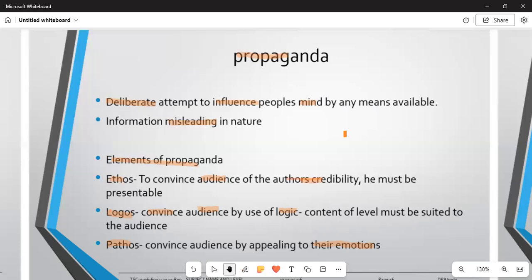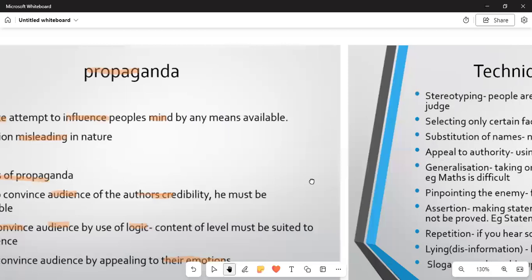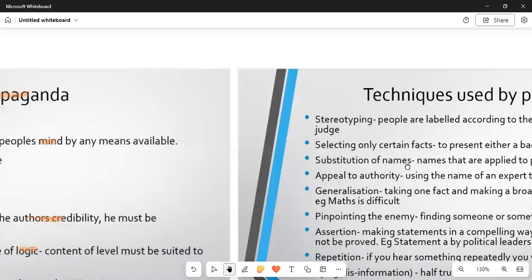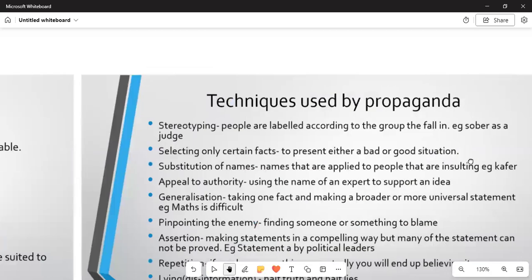And that it can be for a maximum now of 6 marks. You name and then you explain. If we are moving on again, we are to see that here we are having the techniques used by the propaganda. So these are the techniques.